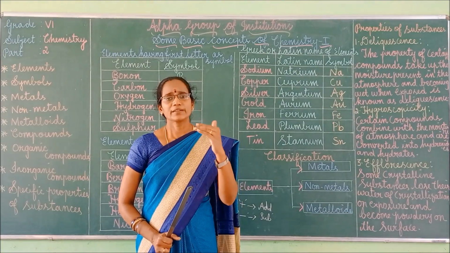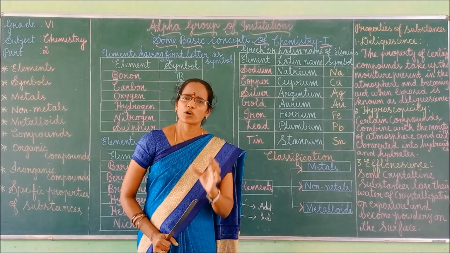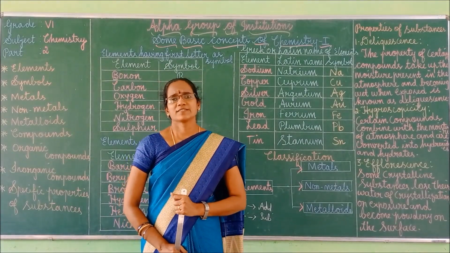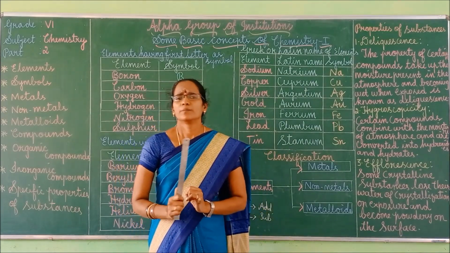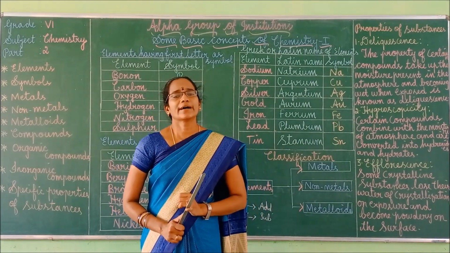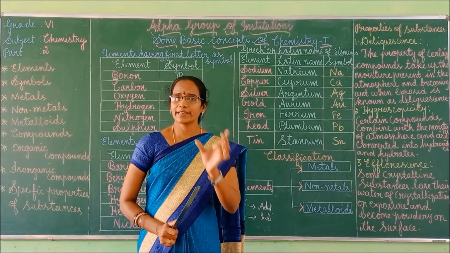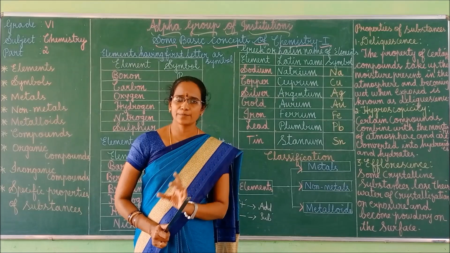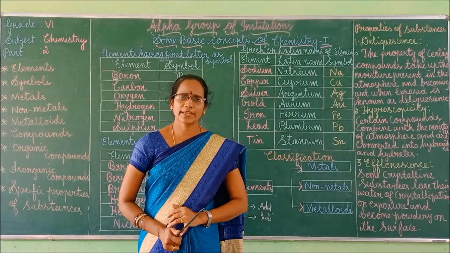Metals have some specific physical properties. So what are the properties of metals? First, usually metals are solid under room temperature and pressure. At ordinary conditions of temperature and pressure, metals are solid in nature.